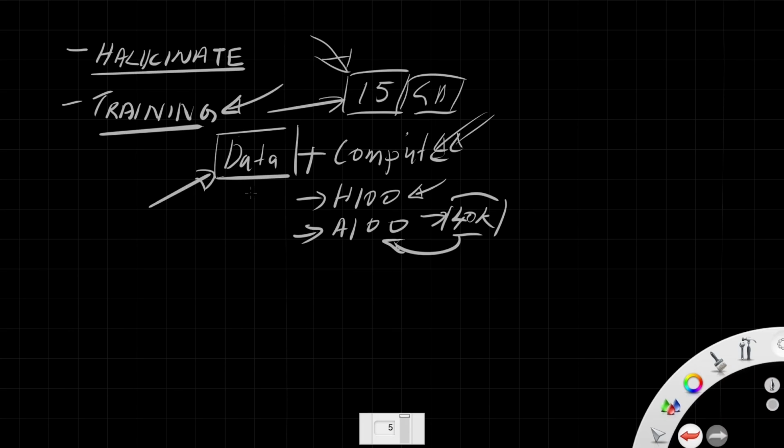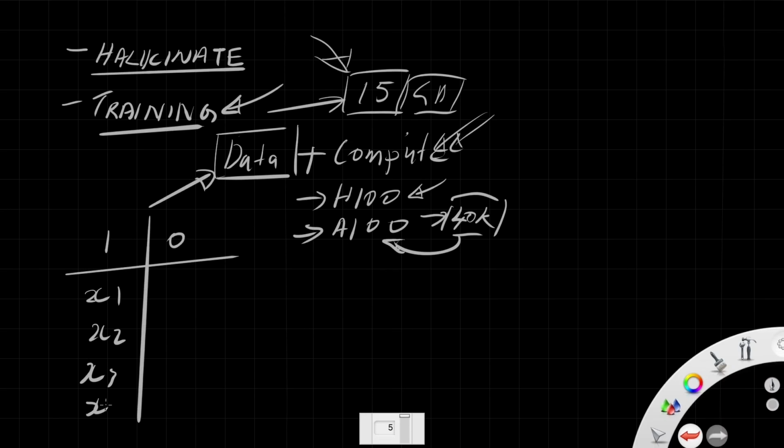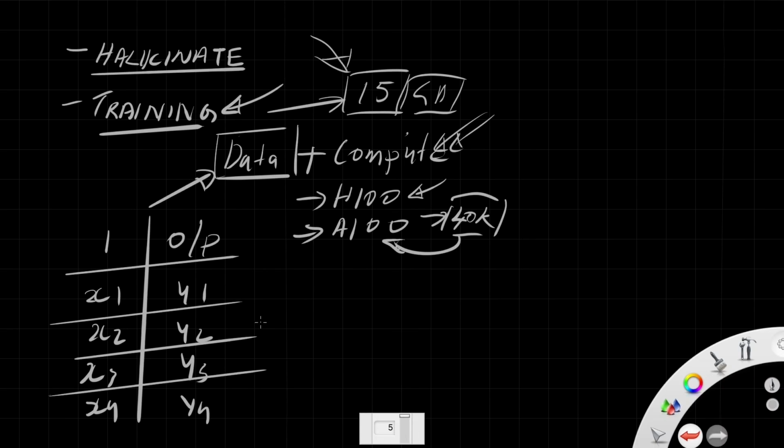Someone has provided that information, all the information we have obtained from the AI. Someone has told the AI to give inference X when input Y is given. So input and output: X1, X2, X3, X4, and the corresponding outputs Y1, Y2, Y3, and Y4. This is the kind of format of the data we are giving to the AI, in pretty much all kinds of neural networks. We tell the AI that when we give input X1, the expected output is Y1.